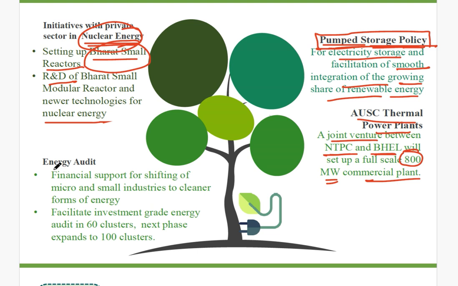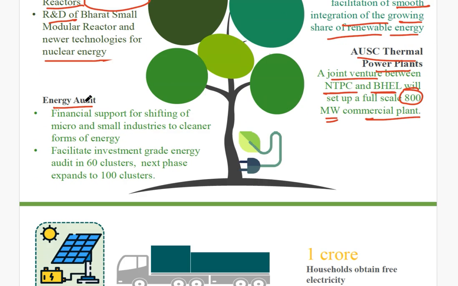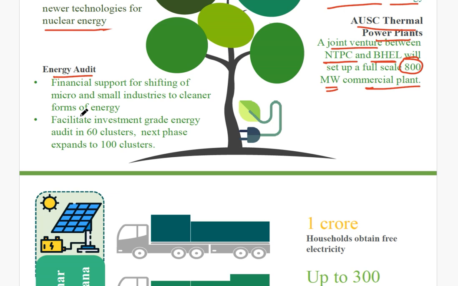Next, if you talk about the energy audit, in our Assam budget also, it was out this time that government buildings and educational institutes, especially those in the district administration and such kind of buildings, would be first in line for energy audit. So energy auditing will be done. Financial support will be given to the micro and small industries so that they can carry out their audit.